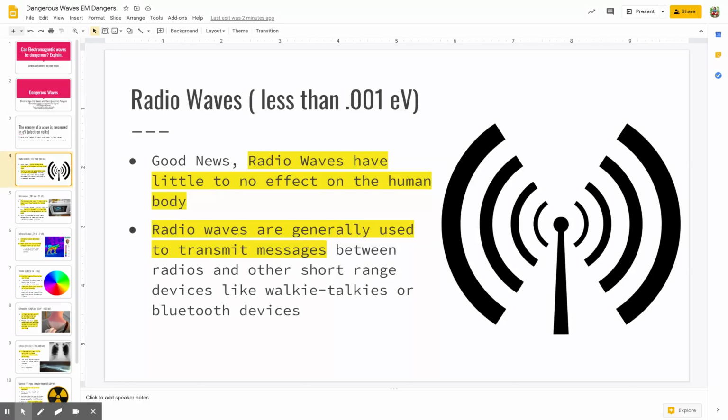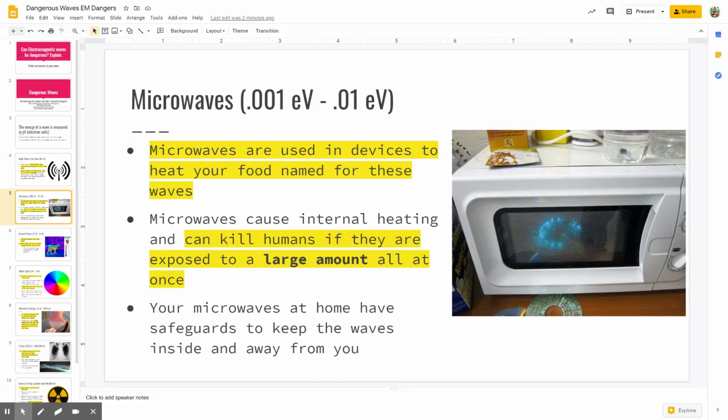So the first kind of wave we're going to talk about is radio waves, and they have less than 1/1000th of an electron volt. So that's really low energy, so they don't really affect us too much. Now, we'll talk about where they're used in everyday life too. These are used in radio waves. So they're transmitting messages to radios and other short-range devices like a walkie-talkie or your Bluetooth headphones. Anything that connects with Bluetooth is using a type of radio wave.